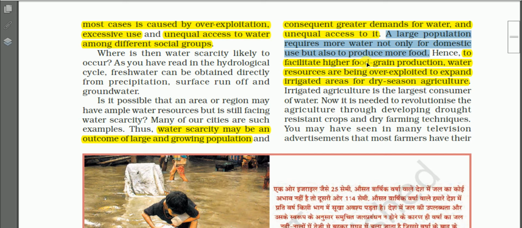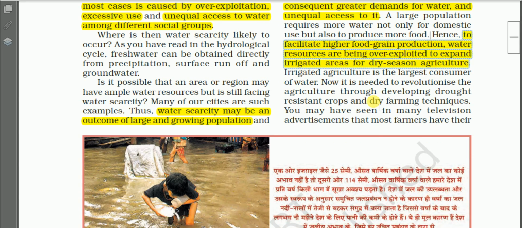Hence, to facilitate higher food grain production, water resources are being overexploited to expand irrigated areas for dry season agriculture. To expand irrigation in the dry areas, the surface as well as the groundwater resources are overexploited, and that is why we have the shortage or the scarcity of water in some places.